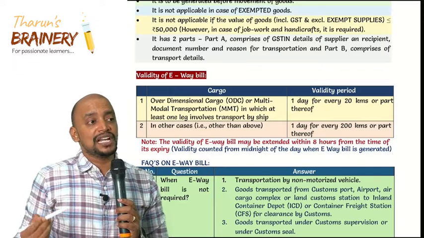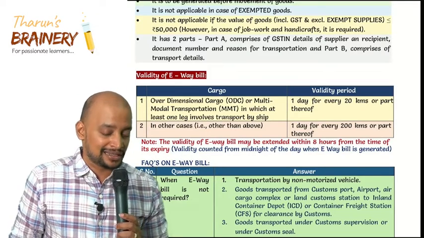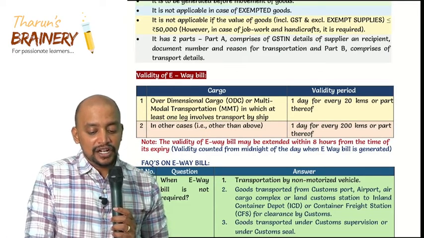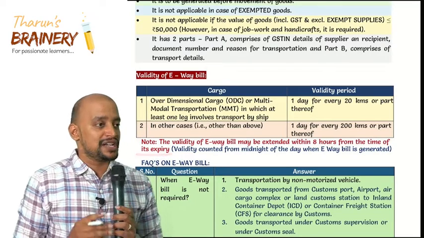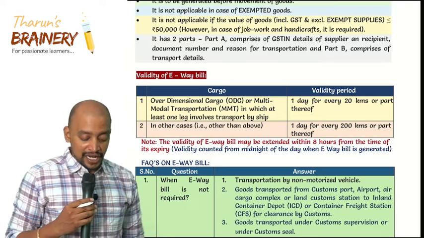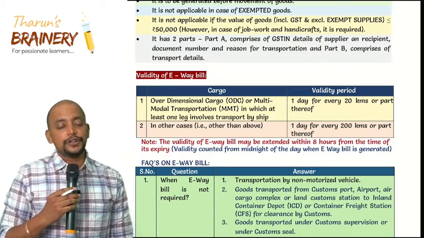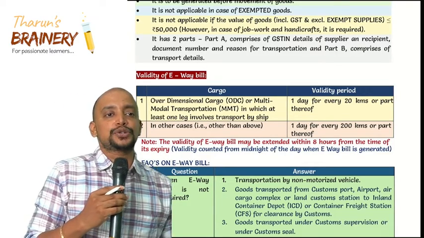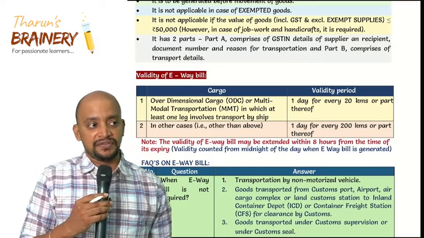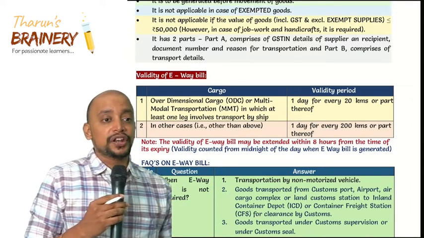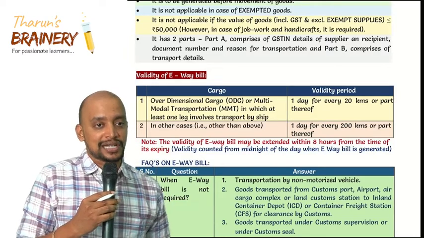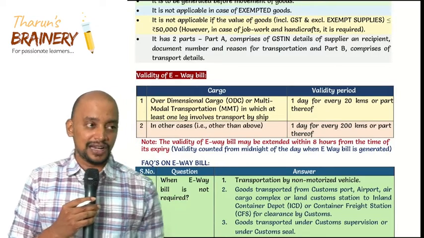What will happen if the delivery is not completed within those 3 days? Then the validity of E-way bill may be extended within 8 hours from the time of its expiry. But when you are extending the validity, you need to specify the reason why you could not complete the delivery within the time limit, and we also need to update the geographical location as to where the goods are. That is a mandatory requirement.